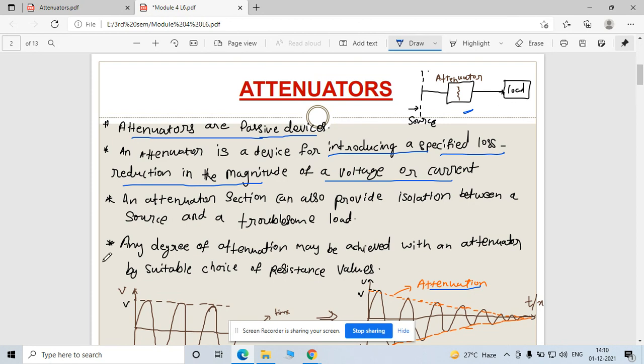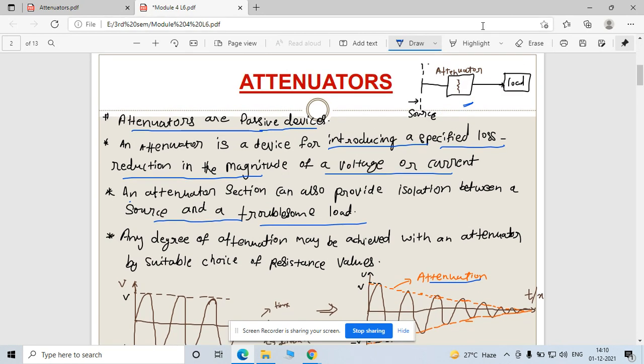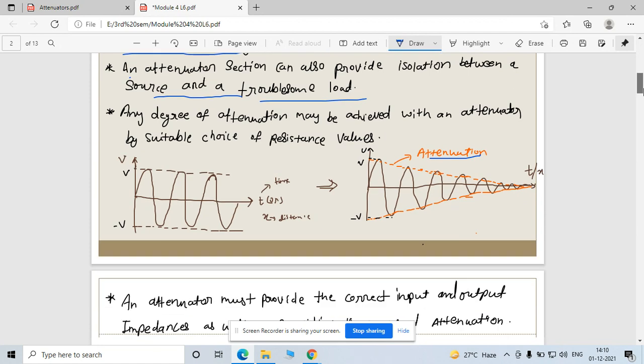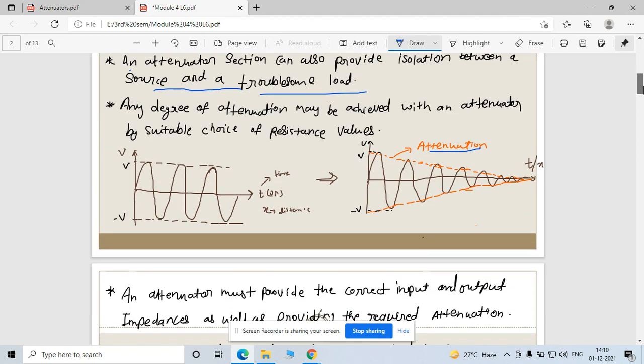Now the third one is an attenuation section can also provide the isolation between the source and your troublesome load. So this also provides isolation if any disturbance happens in that. You can vary the parameters as well. There are different types of attenuator. We will see how to vary and what the provisions of that are.